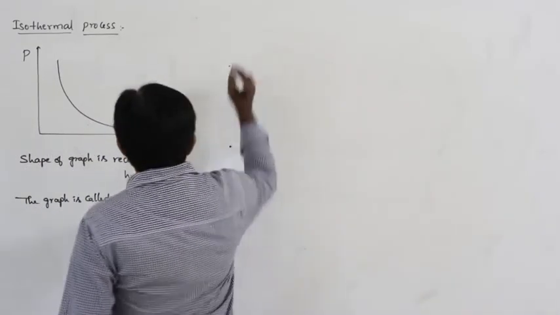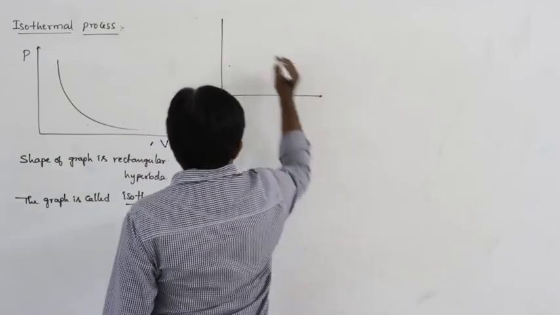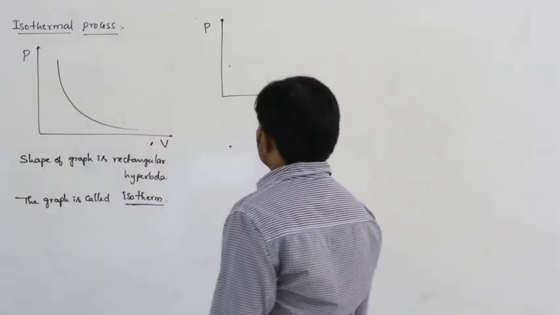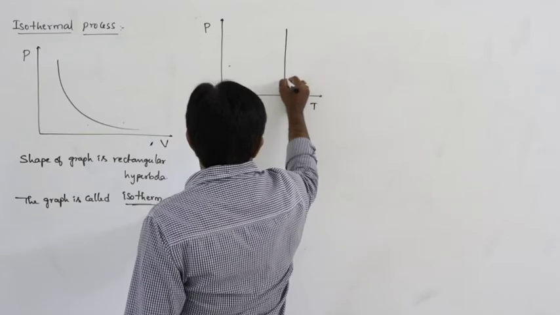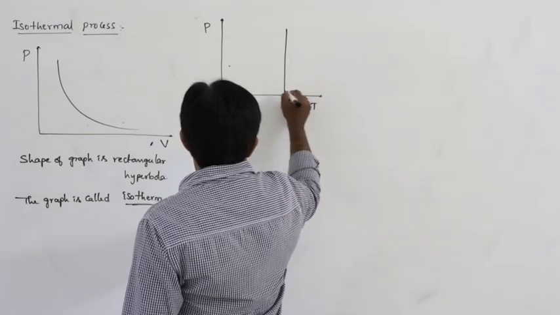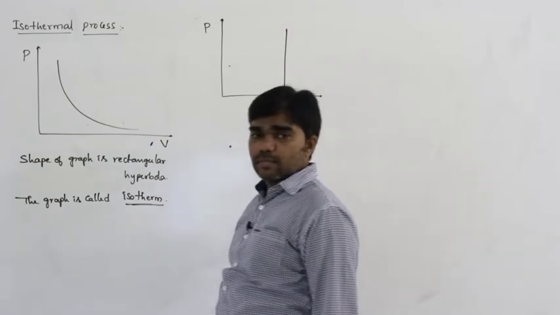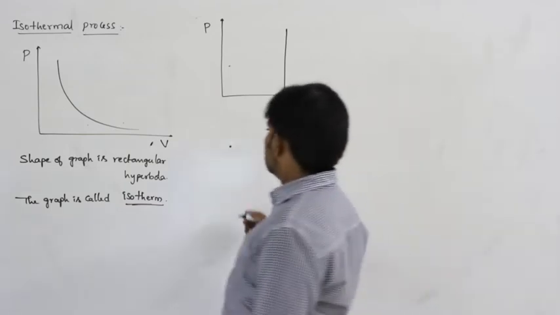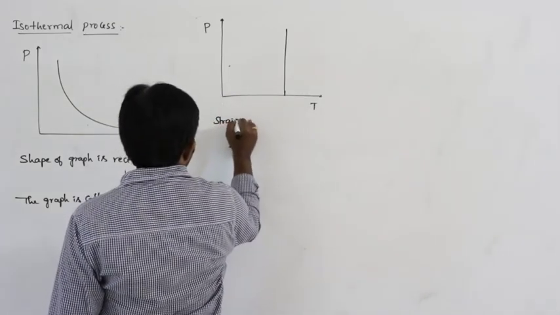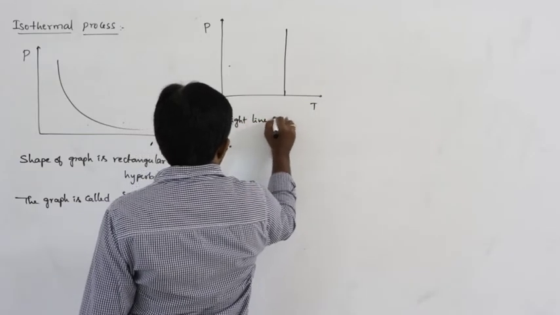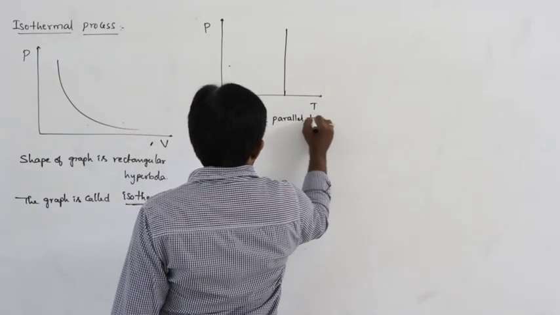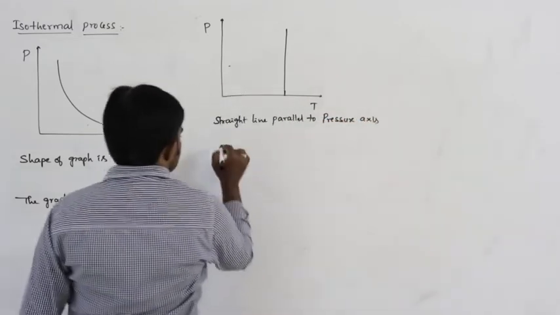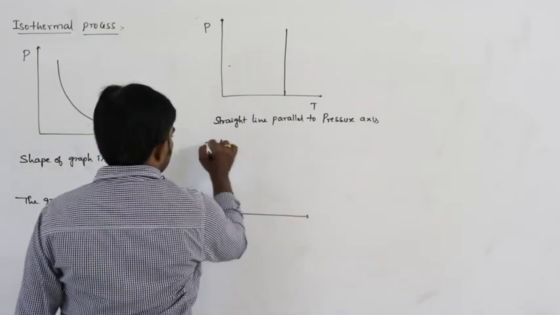Next, how can you represent the same graph in pressure temperature and volume temperature? Let us say pressure temperature. The temperature of the gas remains constant here, so the shape of the graph is like this. Temperature is constant and pressure increases or decreases, so it is a straight line parallel to the pressure axis.